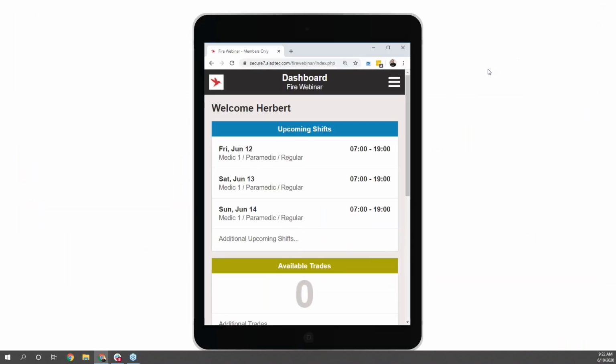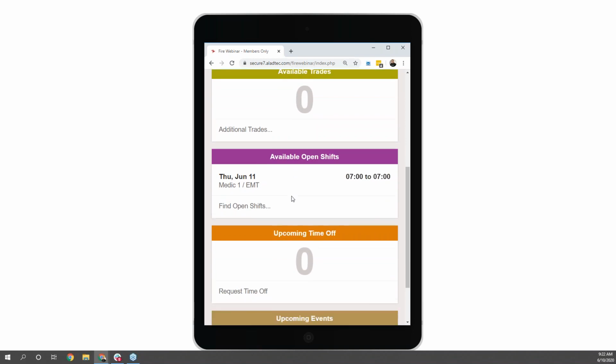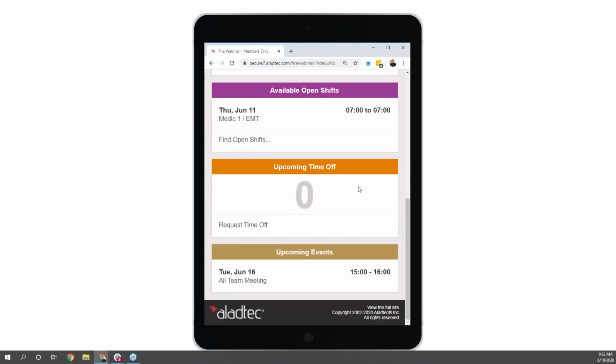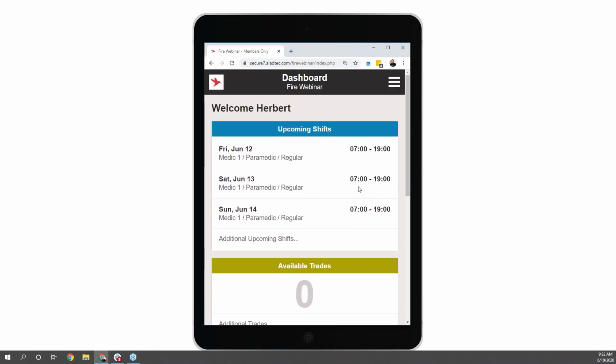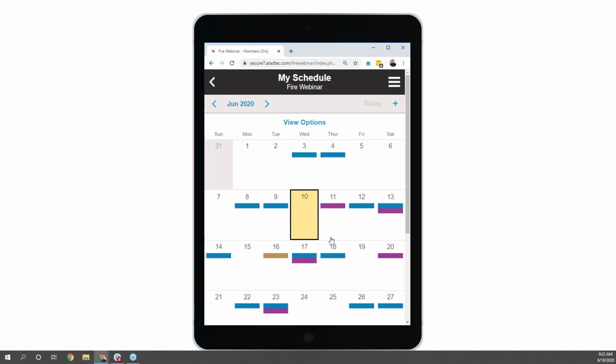In the mobile site here, the users will have the ability right away to see their own upcoming shifts on the schedule, any trades, open shifts that they can pick up, and their own time off as well. As I noted though, they do have full access to those capabilities we are seeing on that My Schedule page, and they can access all of that information by selecting the menu button in the top right-hand corner of the mobile site. From there, they can pull up to Forms, see that daily summary so they can see anyone working on any given day, or select that My Schedule page where they'll be able to see their own shifts.